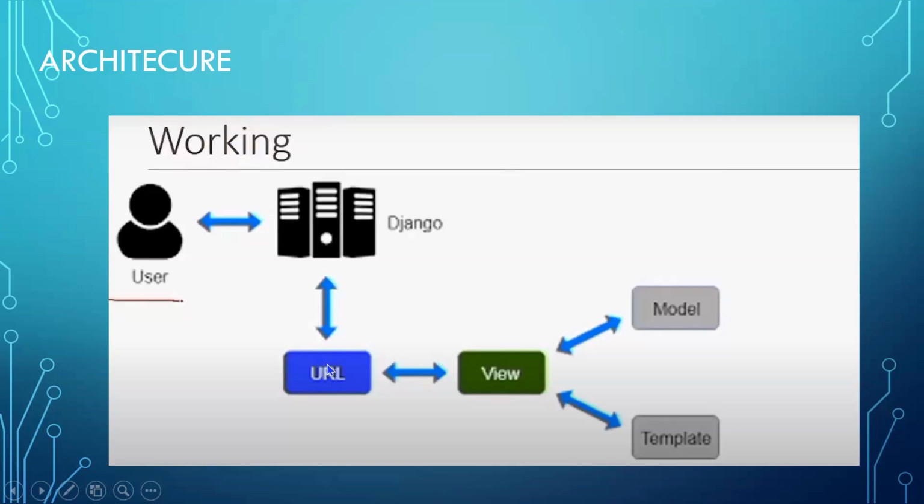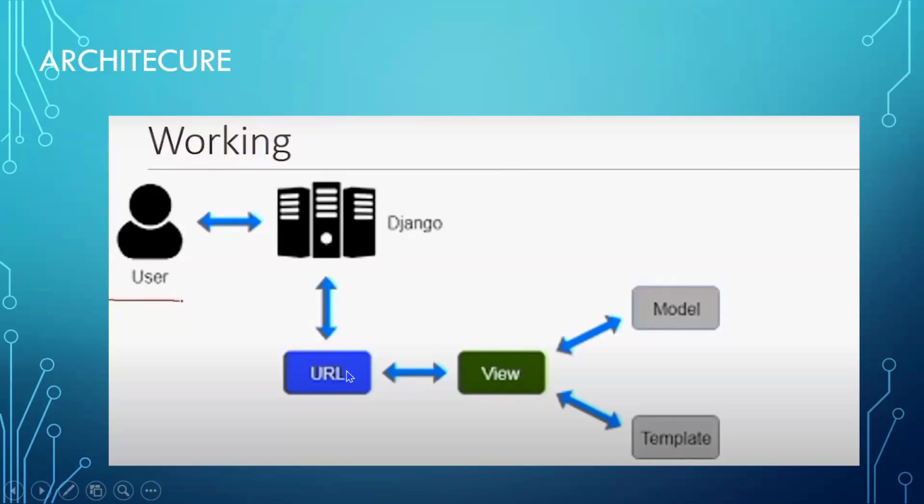The home page URL will take the input from the user. It will show what are the possible options I have provided in the home page. Next is the login URL. In the login URL, the user will be sending the username and password to enter into the website.